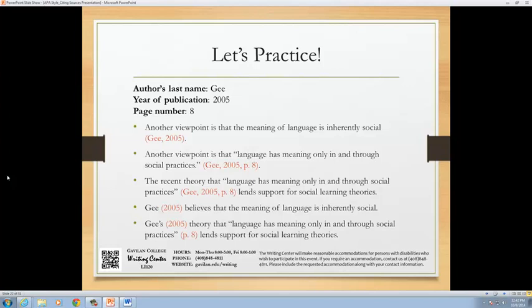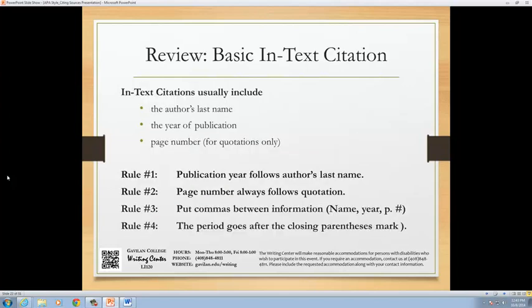We don't put a citation at the end of the sentence because the rest of those words, lend support for social learning theories, are ours, and we don't want to give credit away for the work we did. And that's it. How'd you do? Again, in-text citation follows a few basic rules. Some of them, like these 4, are worth memorizing. Of course, sometimes citation is trickier than this. The next section gives rules for what to do when sources have several authors, no page numbers, or other variations.